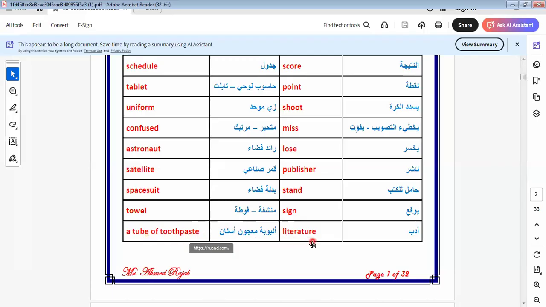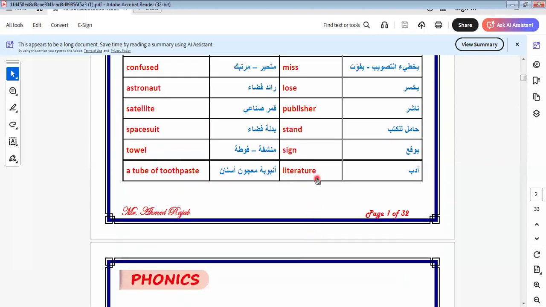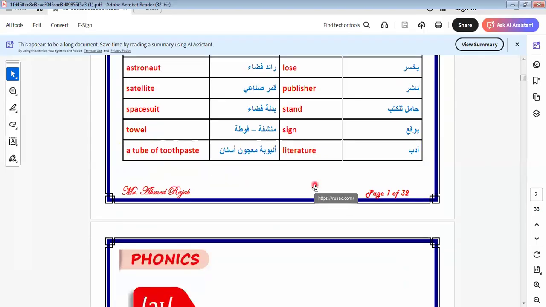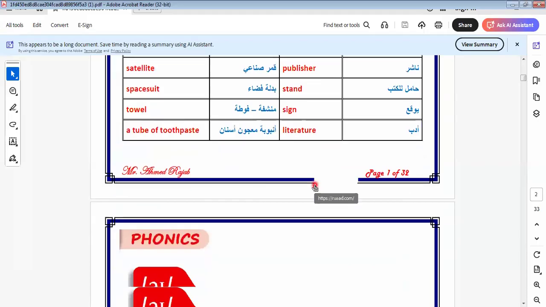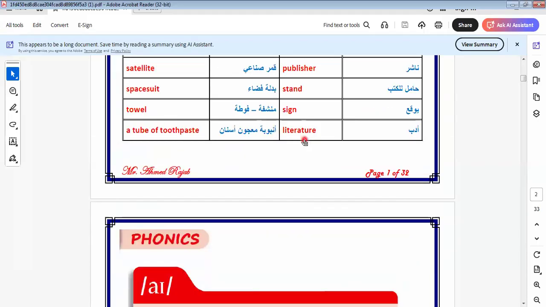Here is literature. We can say English literature or Arabic literature. We have both. In Arabic literature we have writers like Taha Hussein, Naguib Mahfouz, and so on.